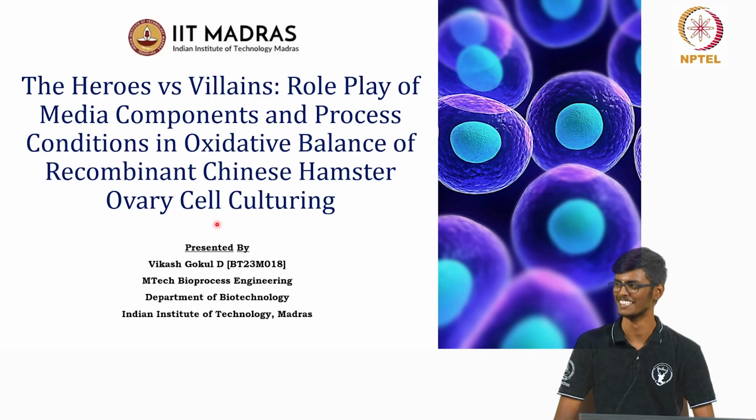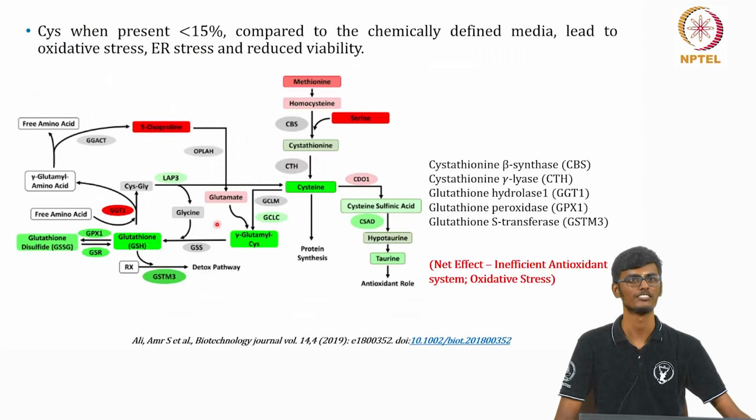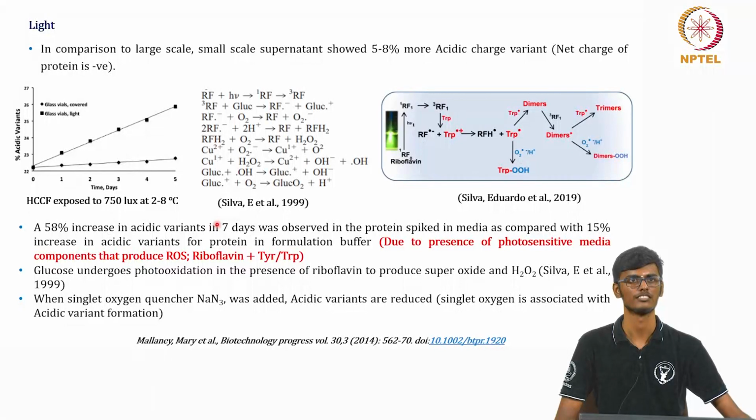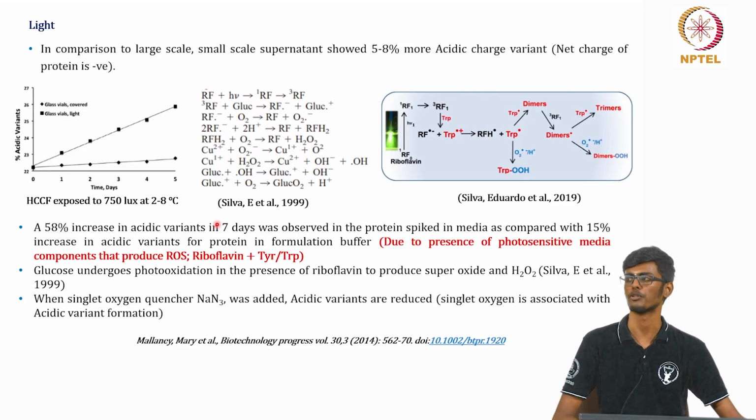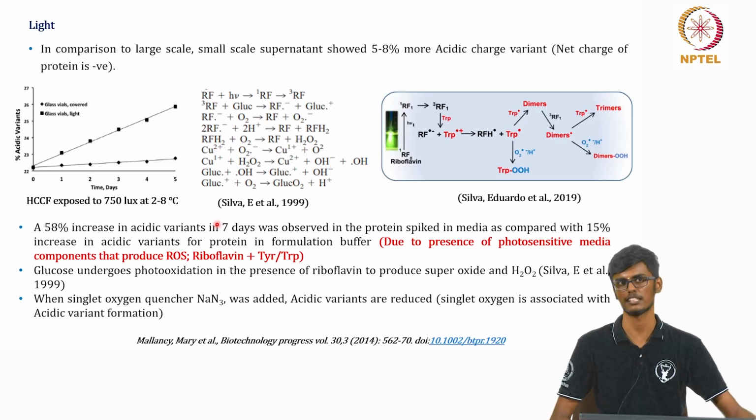Okay, can you go to the slide one? So in the first point you have written, in comparison to large scale, small scale is sensitive to light. Why was that? As you know, large scale bioreactors will be made of stainless steel, whereas the small scale will be made of glass. So basically, they found the small scale bioreactor is transparent to the light, whereas the large scale is not. So that's the reason why there is a change in it. Of course, that's interesting because in that case, I won't think about light. I'll go for media composition or some other parameters.